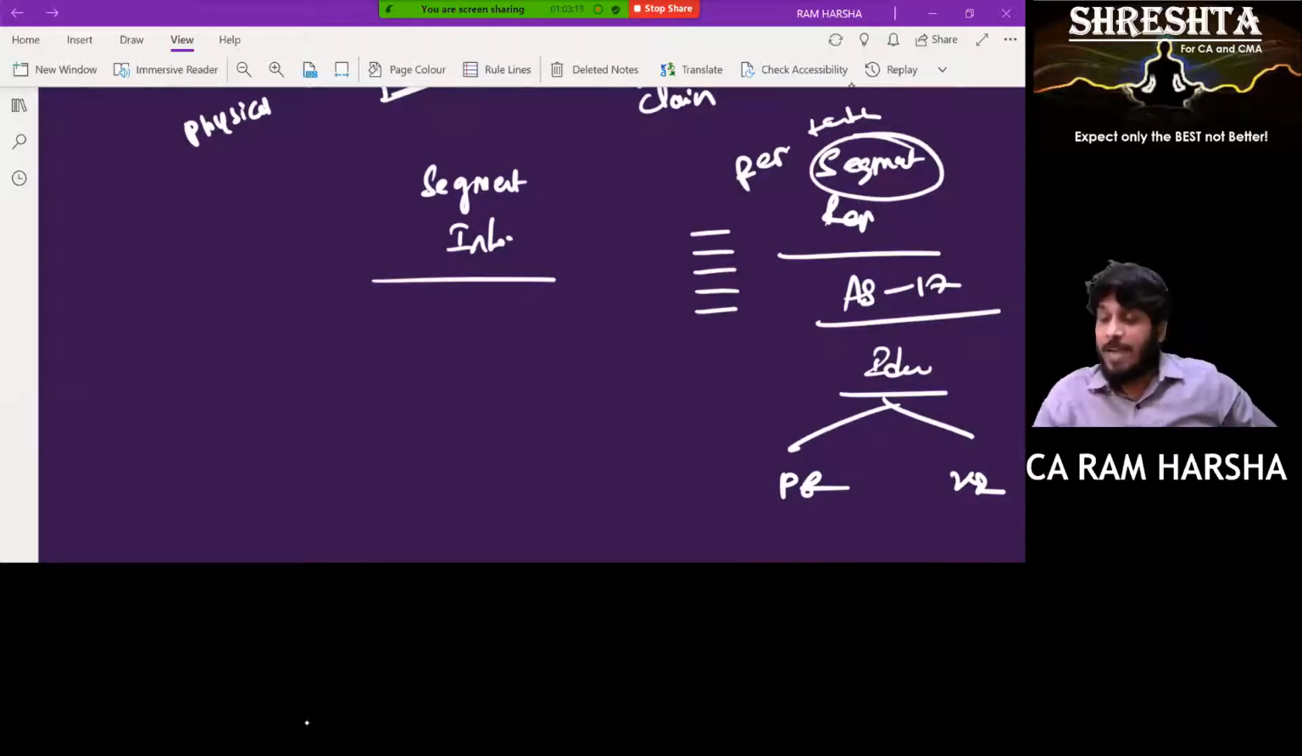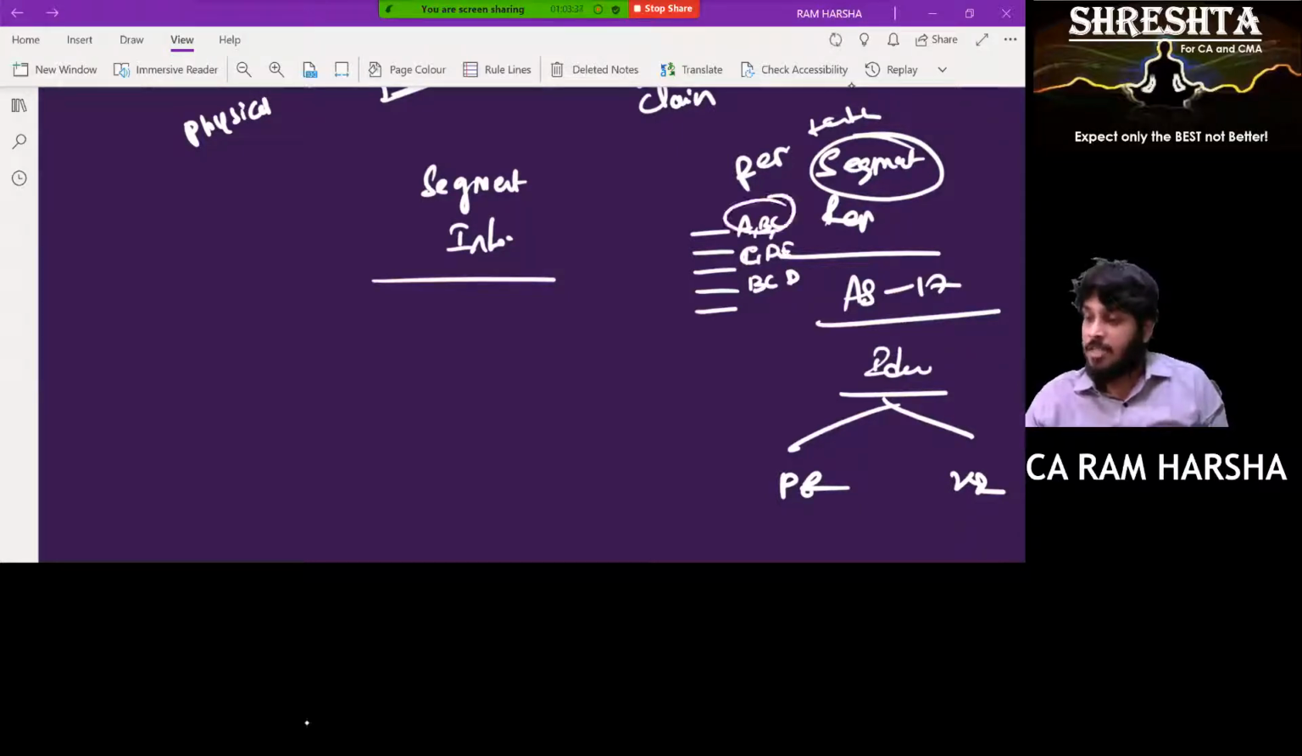There are some 3 or 4 types of tests. Asset test, income test. You need to apply all the tests. Suppose in test 1 you got A, B, C as segments. In test 2, you got C, D, E as the reportable segments. In test 3, you got B, C, D. In test 4, you got some other. Now A, B, C you will report, and E and D you will report. In total, how many reportable segments? 5. Of course, the common ones are already considered.